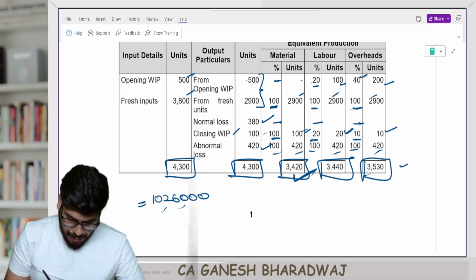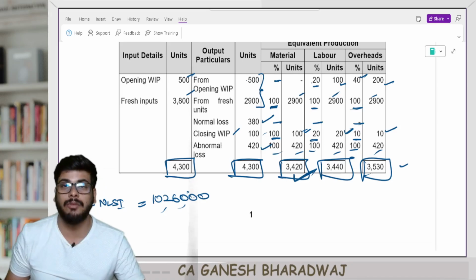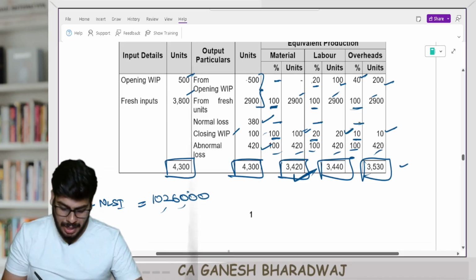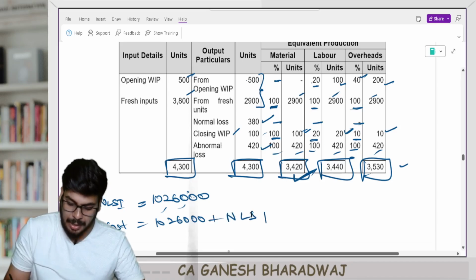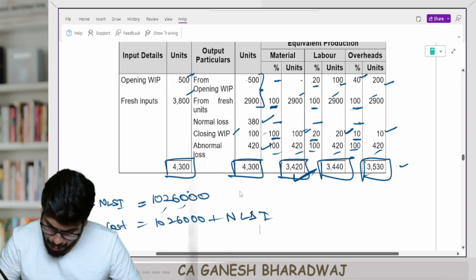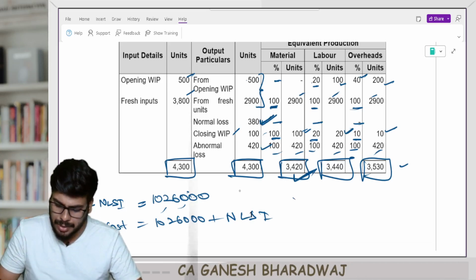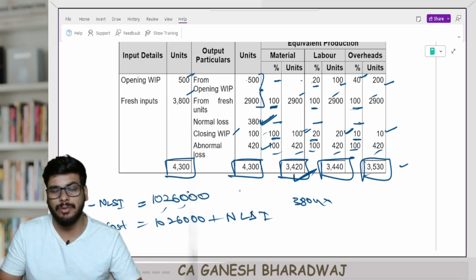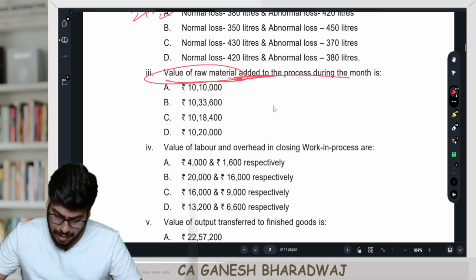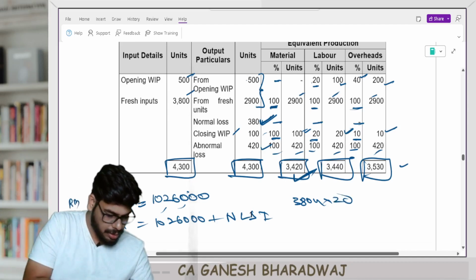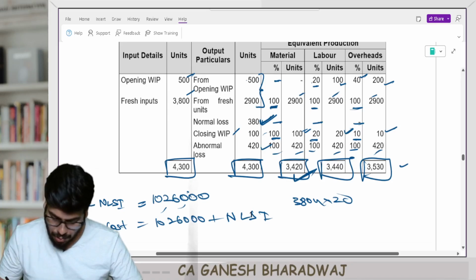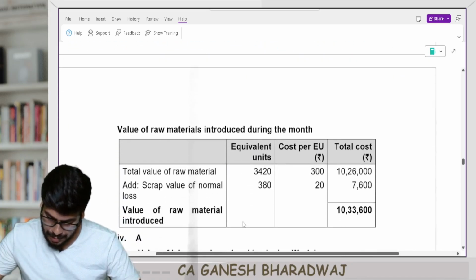So basically, raw material cost minus normal loss scrap income is equal to 10,26,000. Technically, my raw material cost is going to be 10,26,000 plus normal loss scrap income. How many units were normal loss units? 380 units, in liters, and every liter had a scrap value of rupees 20. So 380 into 20 is going to be 7,600. Are you clear with this?